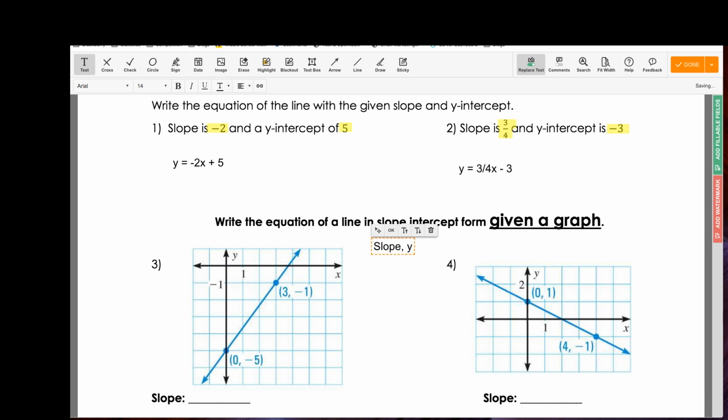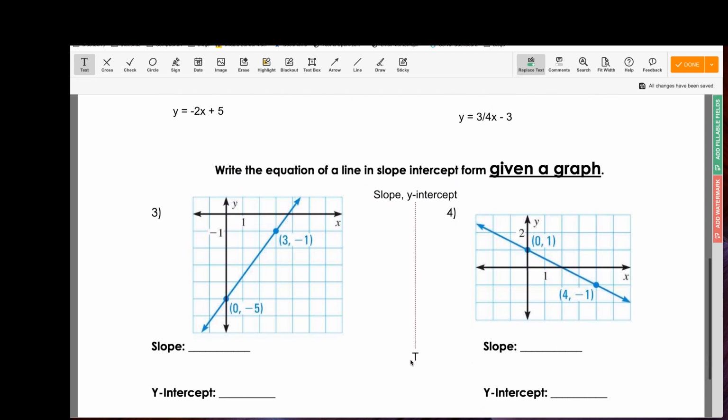So we've got our graph, but it doesn't change the rule. We need two things, the slope and the y-intercept. And if we can always find those in any scenario, we can create this equation. All right, so let's look at how to find our slope.